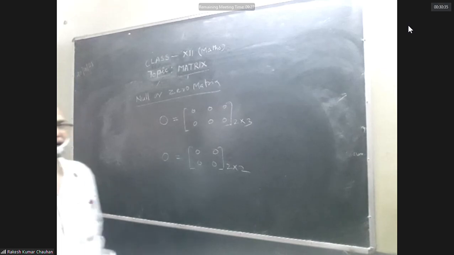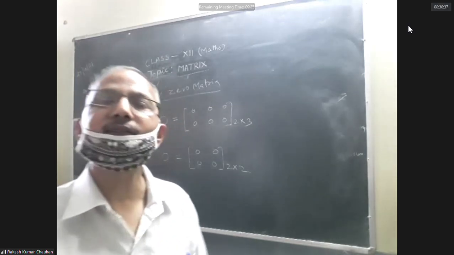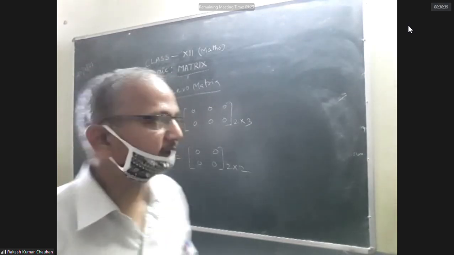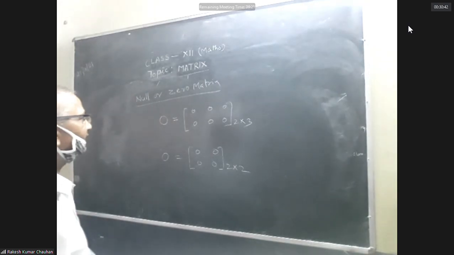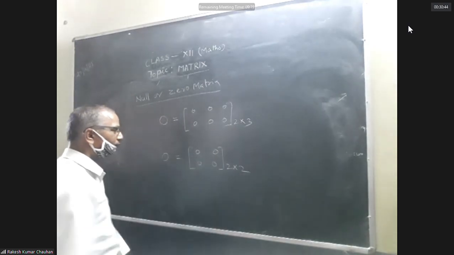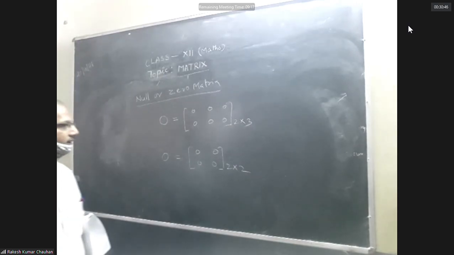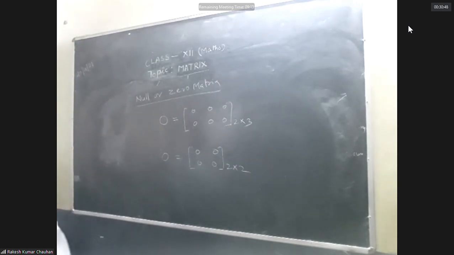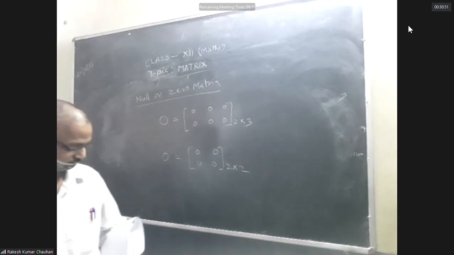So a null matrix or zero matrix is that matrix in which all the elements are zero. It can be square or it can be rectangular.